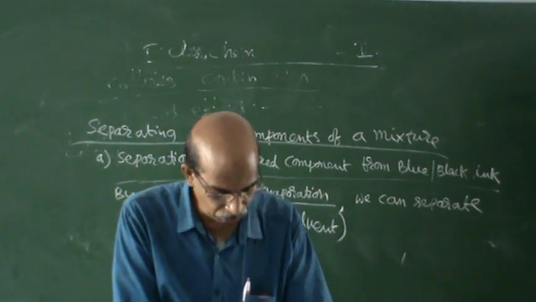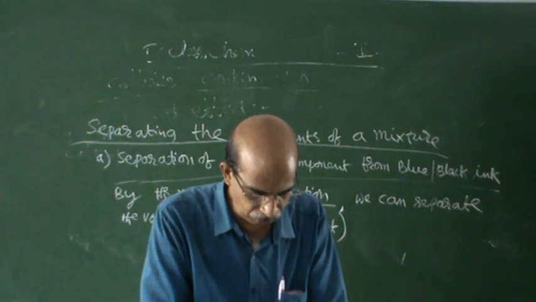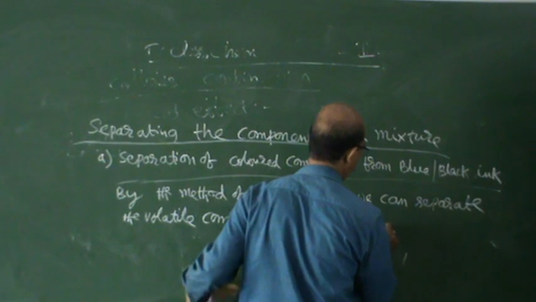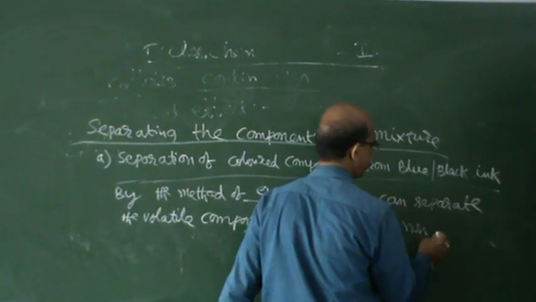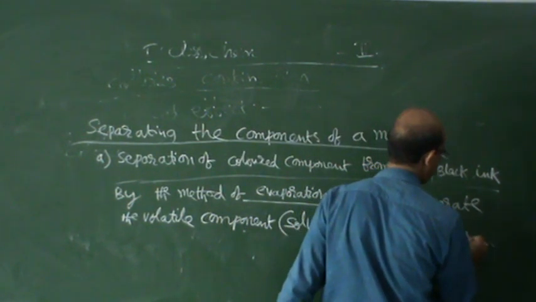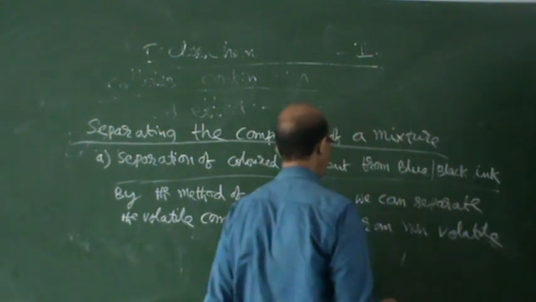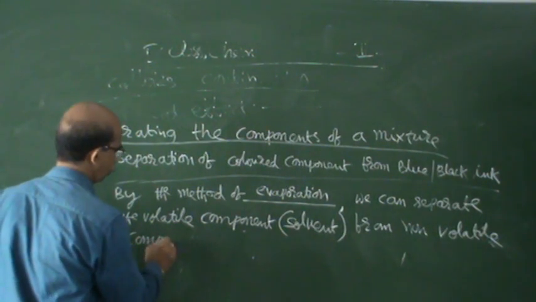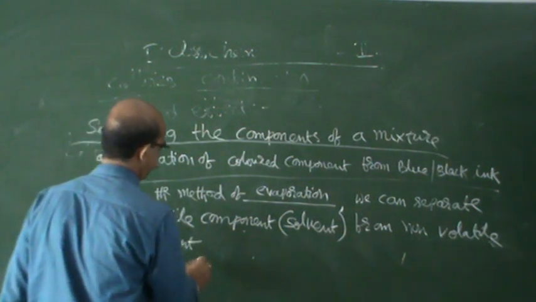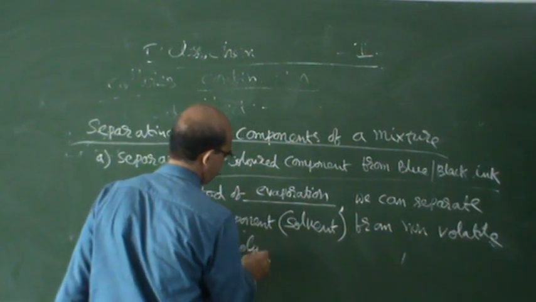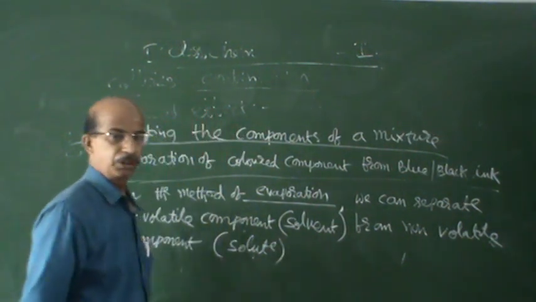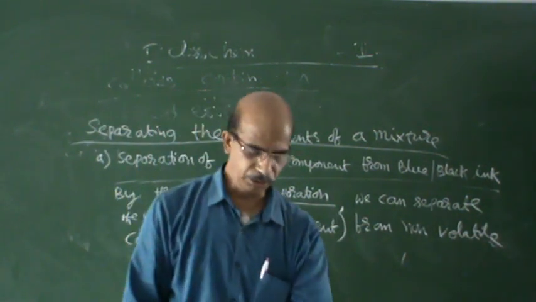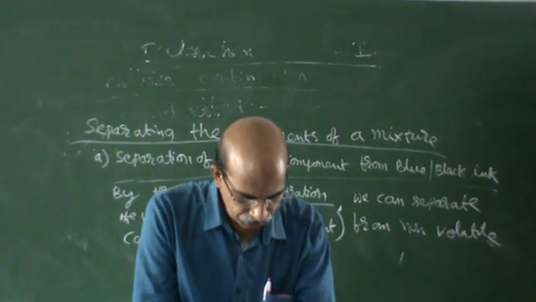So we can separate the volatile component from the non-volatile solute. So what method are we using? We are using the method called evaporation. Method called what? Evaporation. You should remember that.